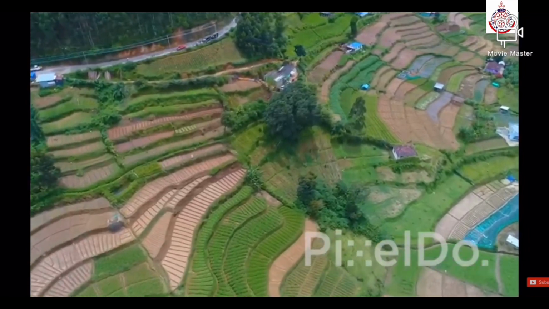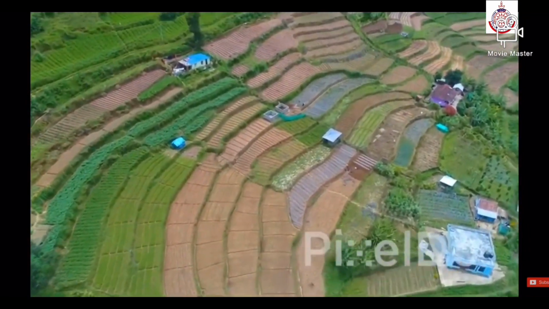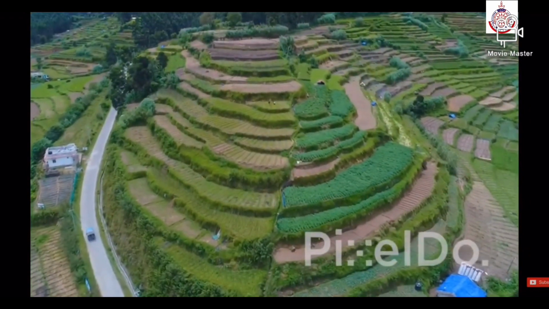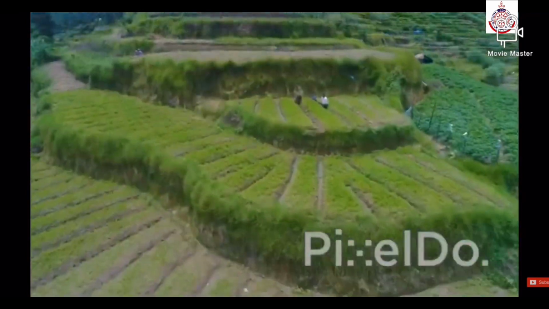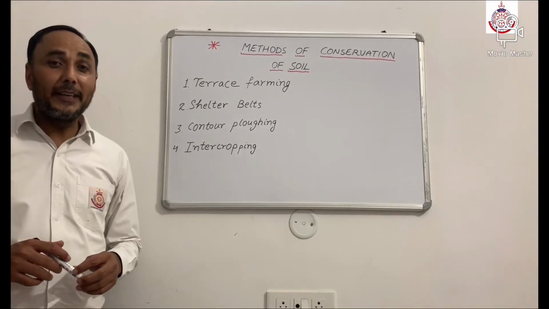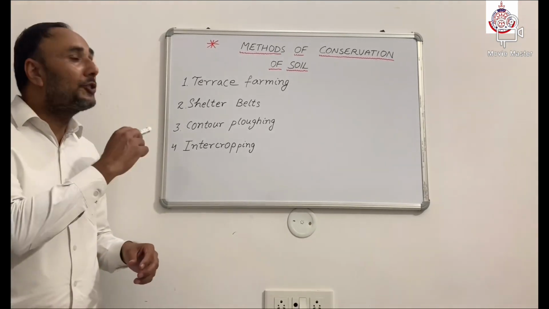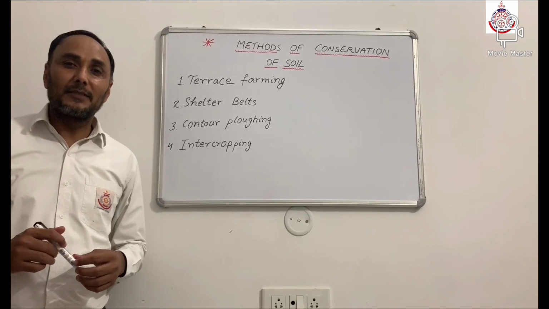Terraced fields decrease both erosion and surface runoff and may be used to support growing crops that require irrigation, such as rice. Hope you understood terrace farming. Now we will go for shelter beds, contour plowing and intercropping.